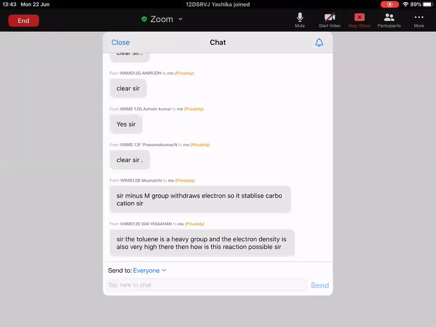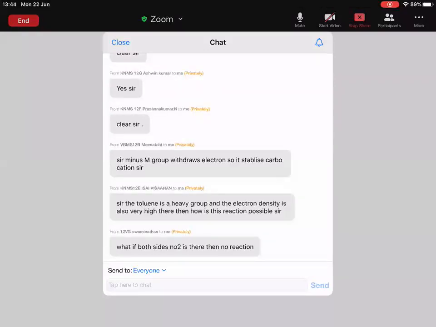Here, one student asked the question: minus M group withdraws electrons, so it stabilizes the carbocation? This is a very new discovery again. Plus M group stabilizes the carbocation. Minus M group destabilizes the carbocation. So I have shown you the carbocation formation now. Clear?